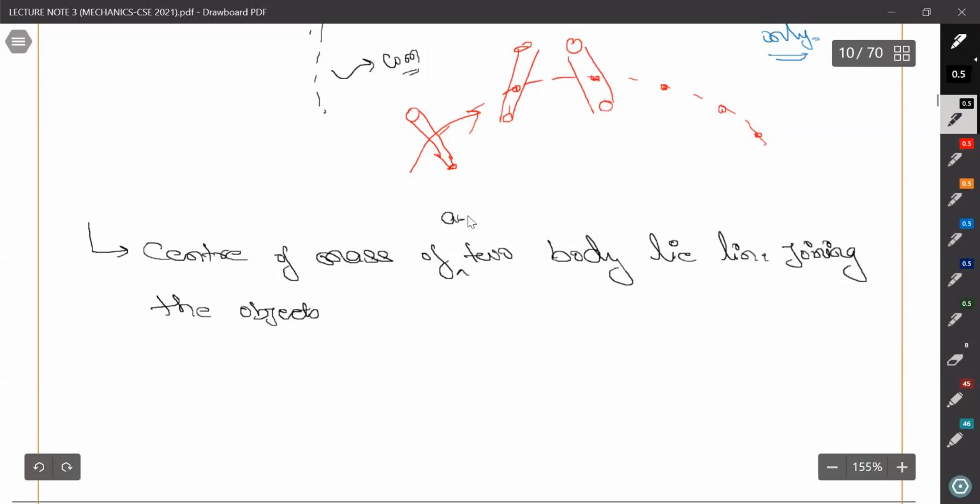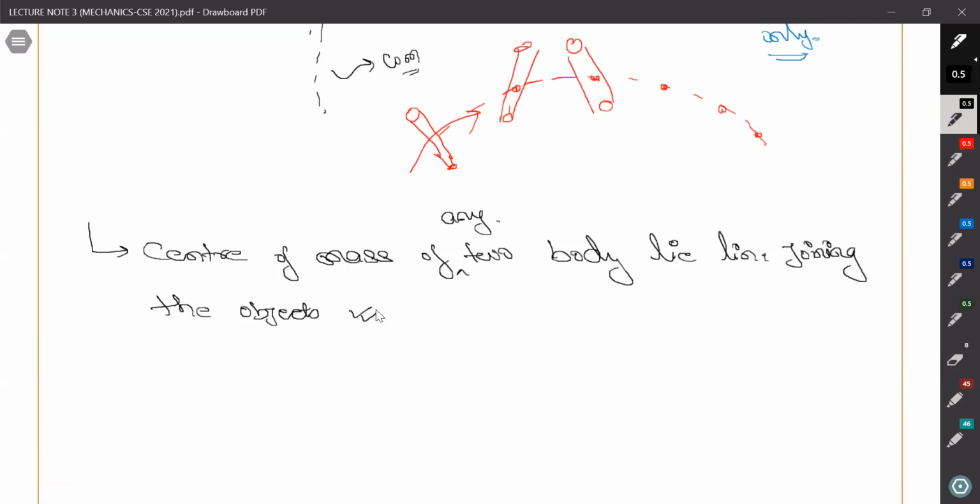Here you can write any two bodies, right? And this we will prove in coming sections.